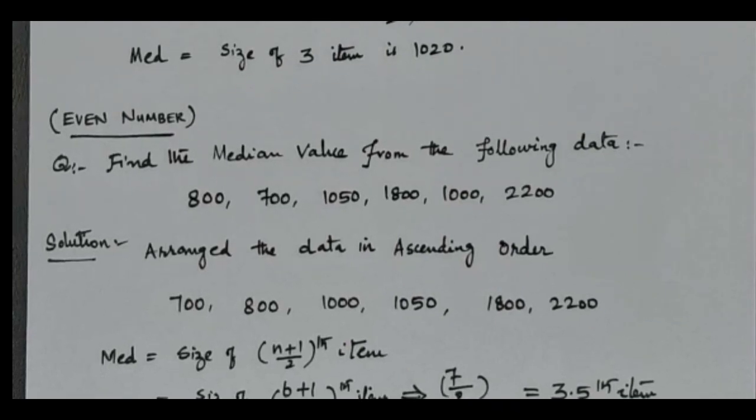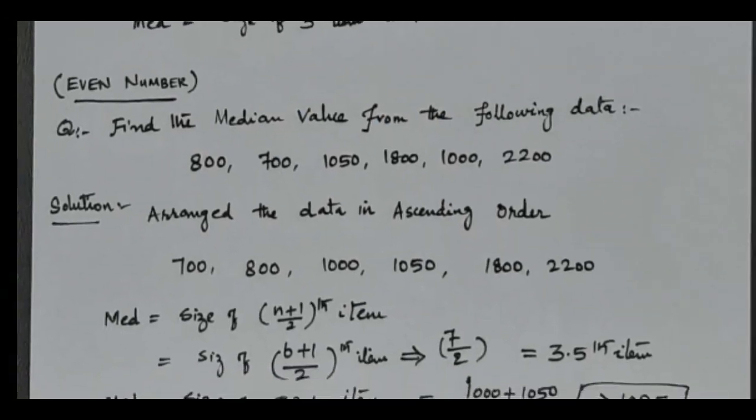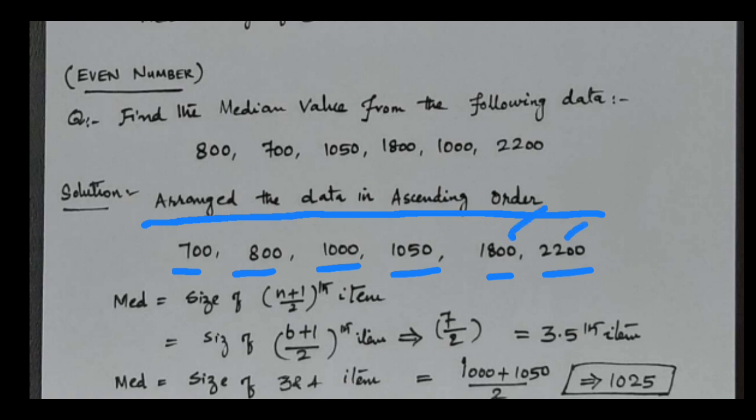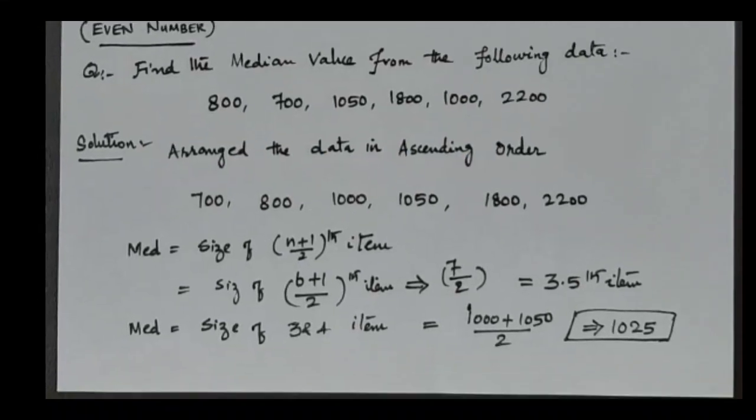So yes, the data given is 1 2 3 4 5 6, six numbers. First you have to arrange the data in the same order as before, that is, in ascending order: 700 first, 800 second, 1000, 1050, 1200, 1800. This is ascending order. You can also arrange it in descending order: 1800, 1200, 1050, 1000, 800, 700. Whatever the data may be.